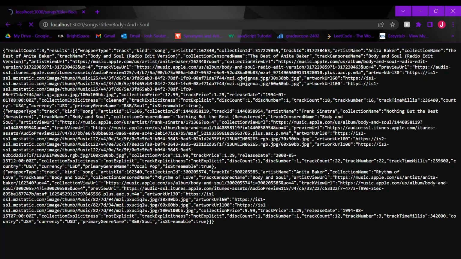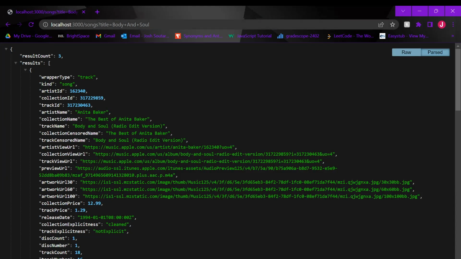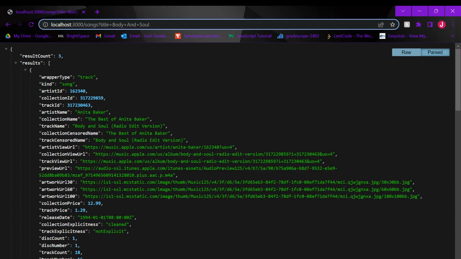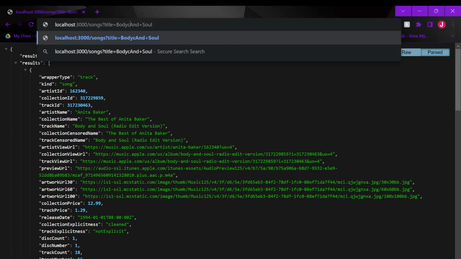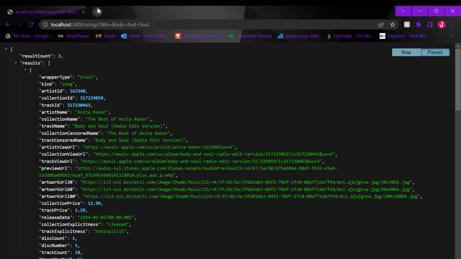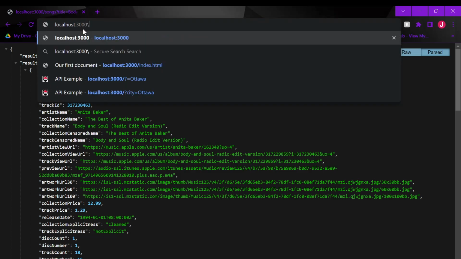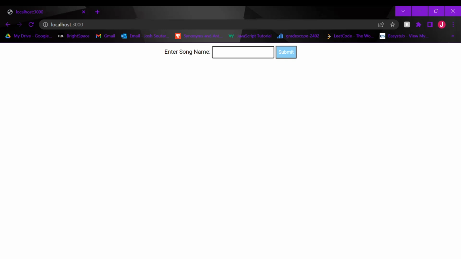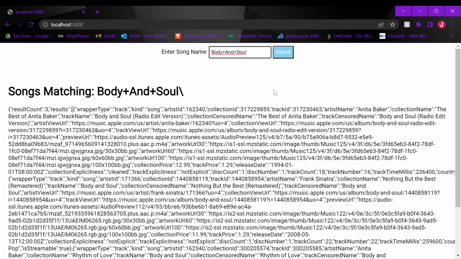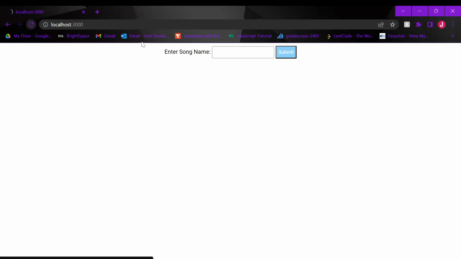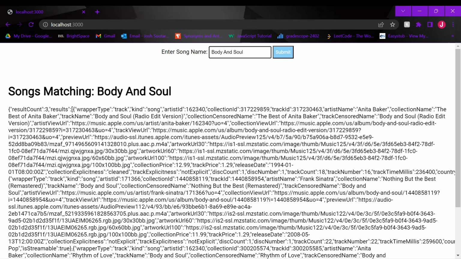So this is the body and soul test, and it works because you can't have spaces in the query because that won't work. So you have to have pluses. And then the other thing was just localhost. So we can do it either way. Or I can reload it and do it with the spaces, and it'll still work for whatever song's in there.